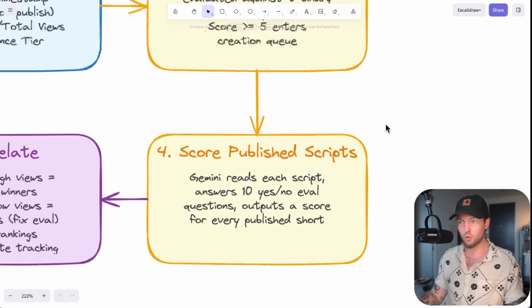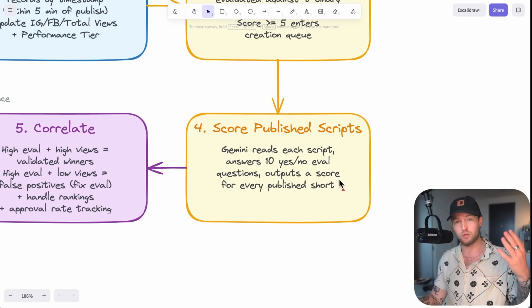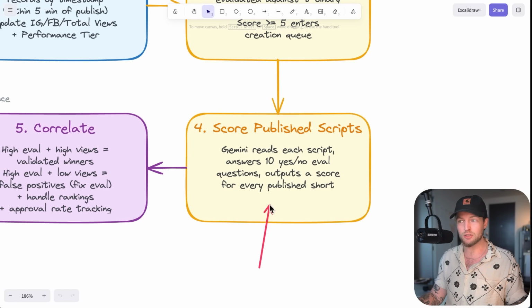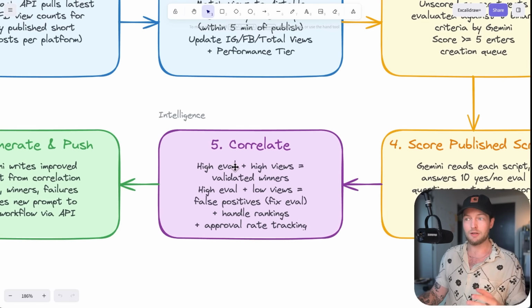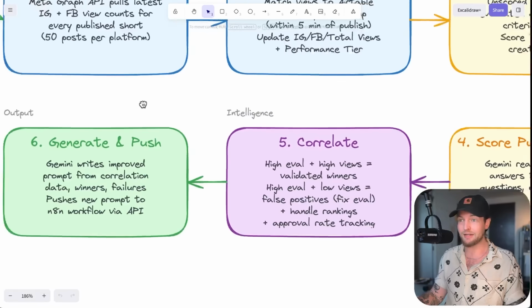Next, we score published script. So Gemini reads each script and answers 10 yes/no eval questions. That's the one you just saw, and outputs a score for every published short. Next, we correlate with high eval plus high views equal validated winners, high eval plus low views, false positives. That means we have to fix the eval plus handle rankings plus approval rate tracking. As you can see, it's getting smarter.